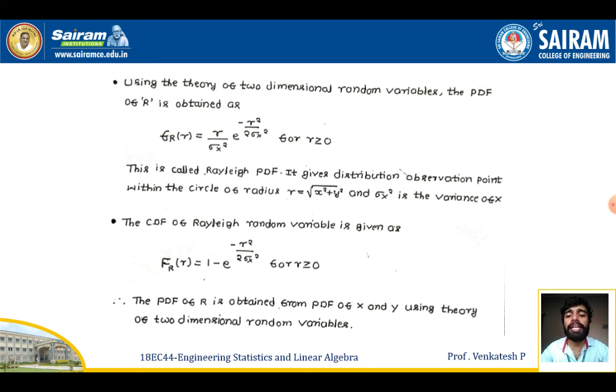Now finally the CDF of Rayleigh's random variable is given as F of r equal to 1 minus e power minus r square by 2 sigma square, where sigma square is the variance of the random variable x, for r greater than or equal to 0. So finally the PDF of r is obtained from the PDF of x and y using the theory of two-dimensional random variables.